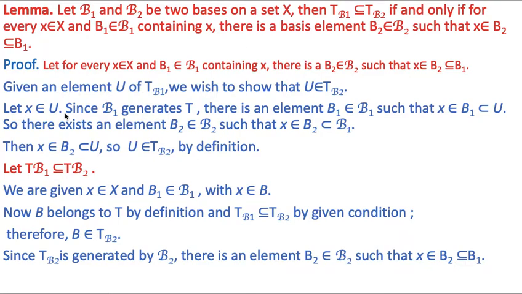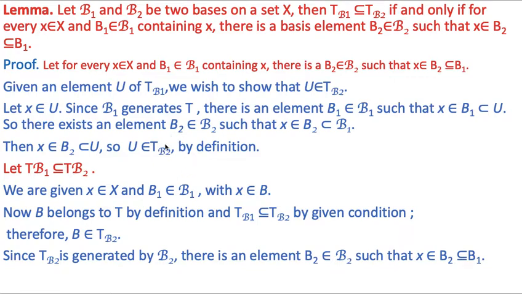Let x belong to U. Since B1 generates T, there is an element B1 belonging to B1 such that x belongs to B1, which is a subset of U. So there exists an element B2 belonging to B2 such that x belongs to B2, which is a subset of B1. Then x belongs to B2, which is a subset of U. So U belongs to TB2 by definition.